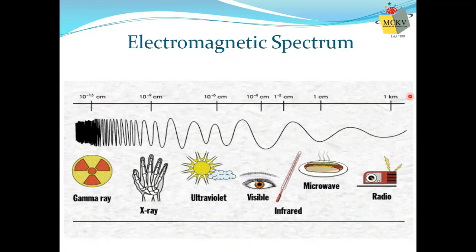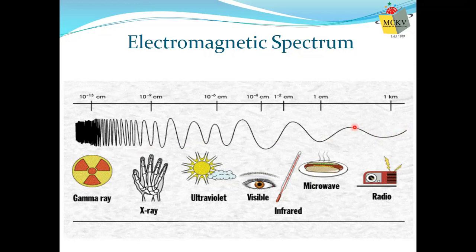Therefore, since we know that wavelength and frequency are inversely proportional to each other, we can understand that the wave which has a smaller wavelength has a higher frequency. That means in case of gamma ray or X-ray, their wavelengths are very small. As a result, they have very high frequency. Whereas radio wave has larger wavelength, that means the distance between two consecutive crests or two consecutive troughs is very large.